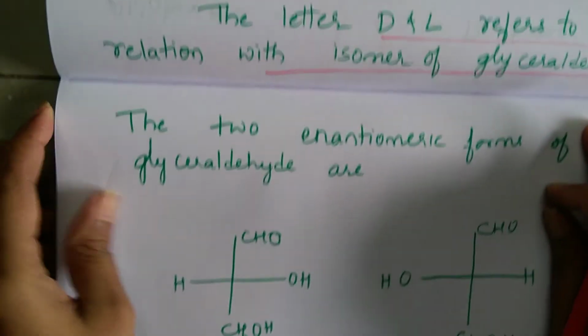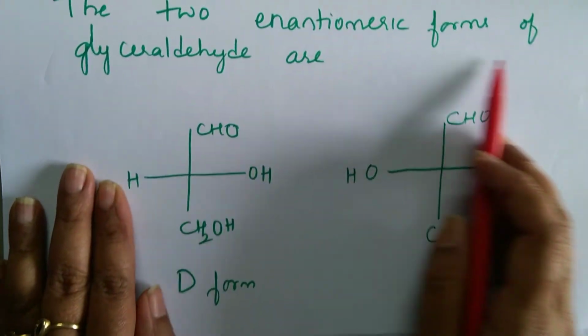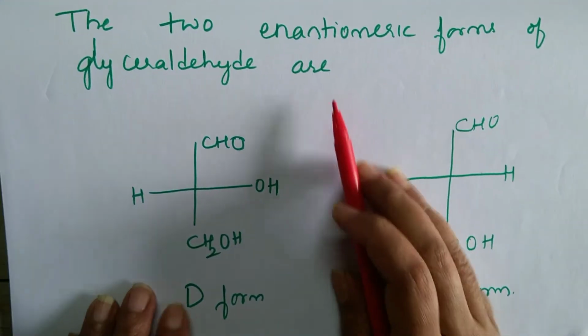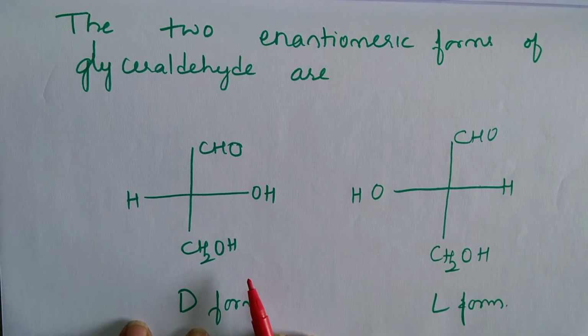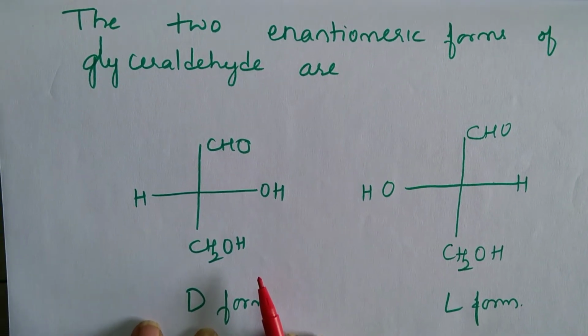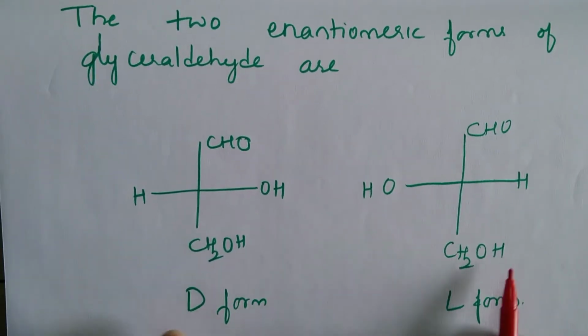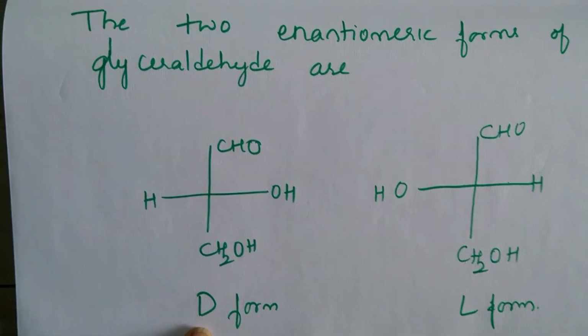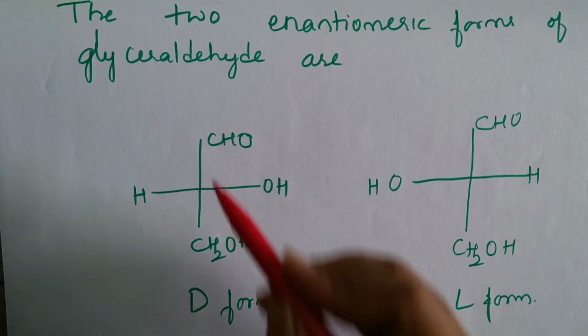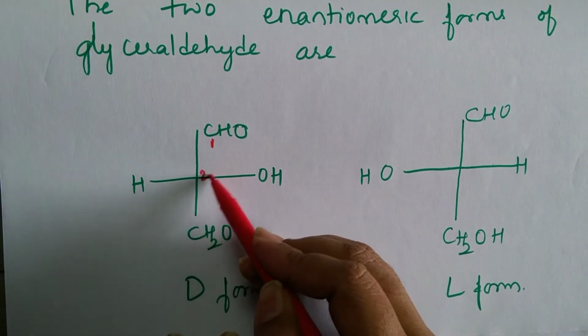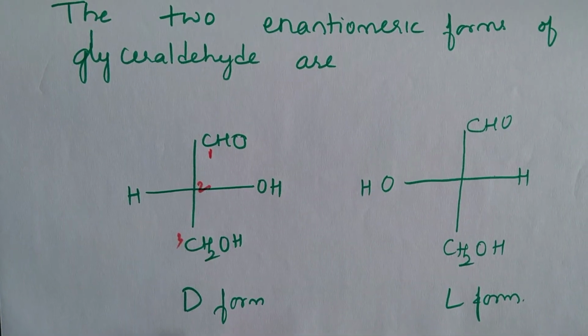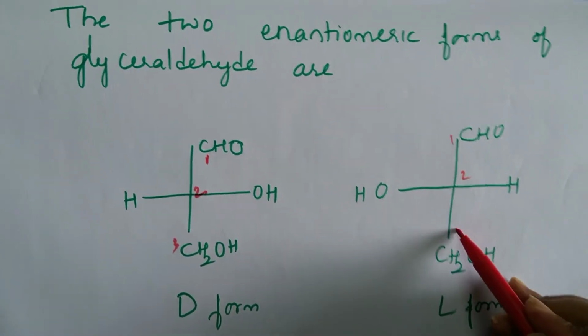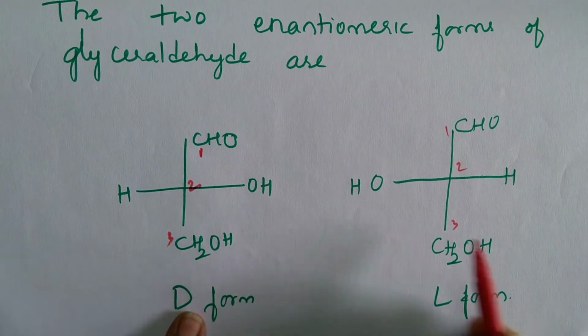Now here you can see that the two enantiomeric forms of glyceraldehyde are, what are enantiomers? They are non-superimposable mirror images of each other. So I have written two forms of glyceraldehyde here. So how many carbon atoms does glyceraldehyde have? This is 1, 2, and this is 3. So here also 1, 2 and 3. What is the difference between this form and this form?